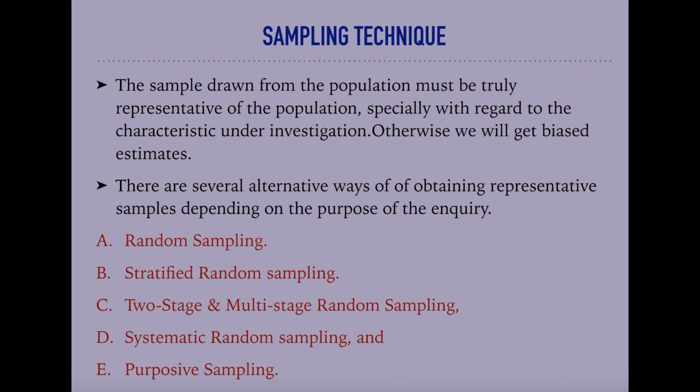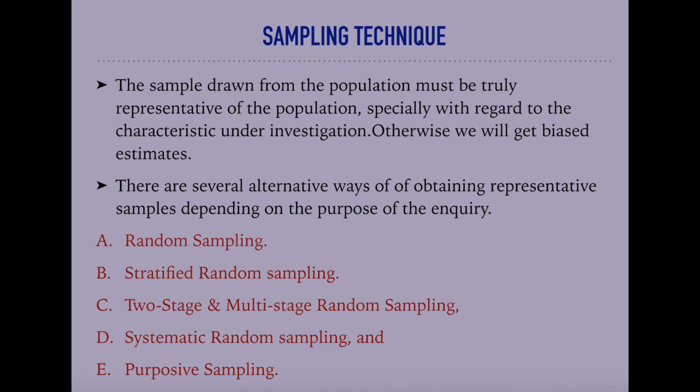In that case, if we take the sample from the area that is inhabited by the poor population, this is not a true representation for the characteristic under study, because here we have to study people using the car, but we are taking the sample from the population inhabiting poor areas.